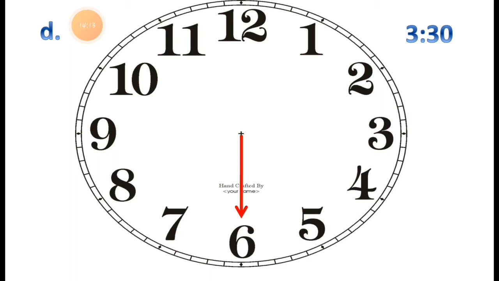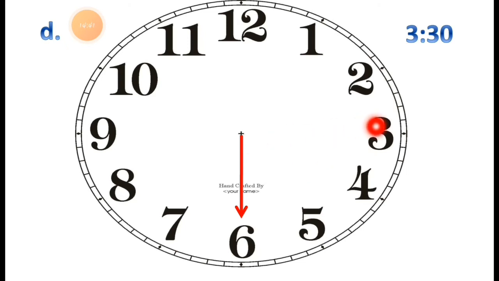Now the next question. The given time is 3:30, and the minute hand is already drawn. You can see it shows 30 minutes. The minute hand is pointing exactly to 6 and we have to show the hour.